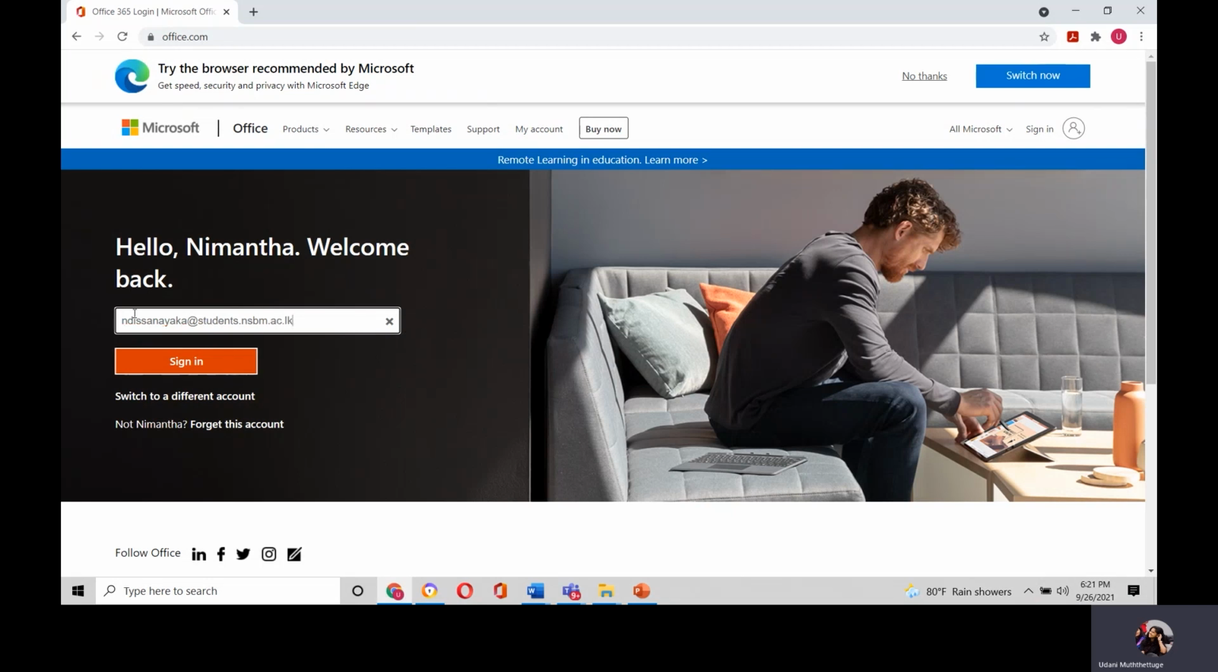Okay, so I hope you all are with me in this process. First of all, you have to go to Google, search Office 365 and then click on Office 365. You will come to this particular interface and then you will have to type the email address. Once you type the email address, you will have to click on sign in.